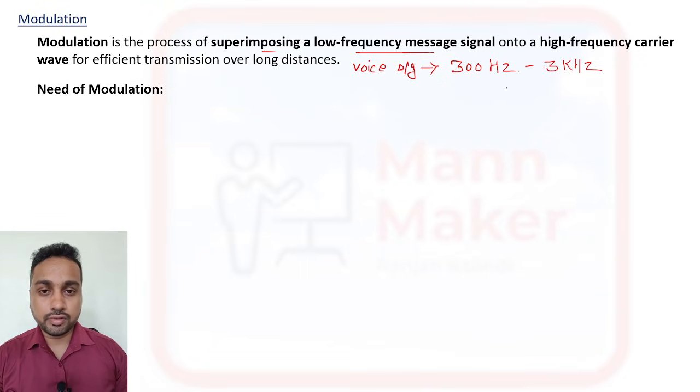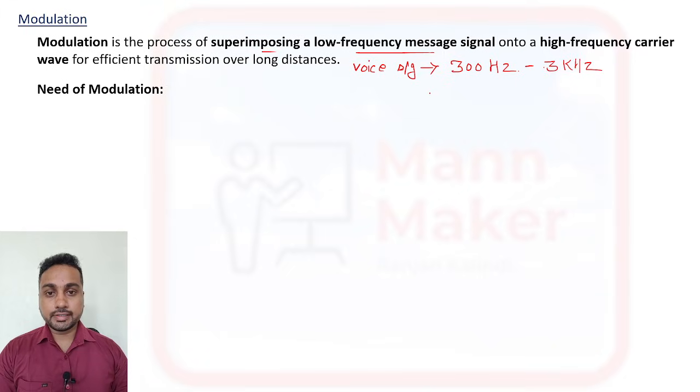So this is a low frequency, and we need to transfer this low frequency far away. So for that we need a high frequency carrier, in which we can superimpose our message signal, and it will be transferred for long communication.